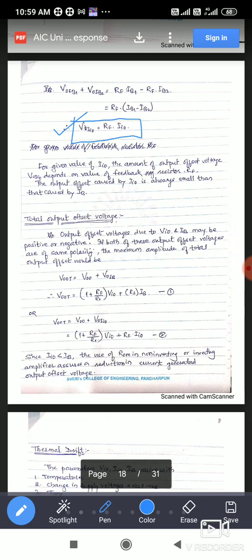In the next lecture, we are starting the next point, the total output offset voltage, and after that we are going to understand thermal drift. So the next parameter from unit number 2 of the syllabus we can discuss in the next lecture. If anyone has queries, you can ask, otherwise we can stop for today.